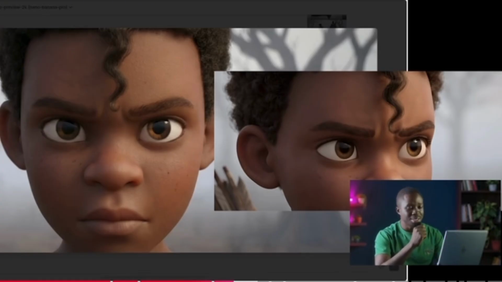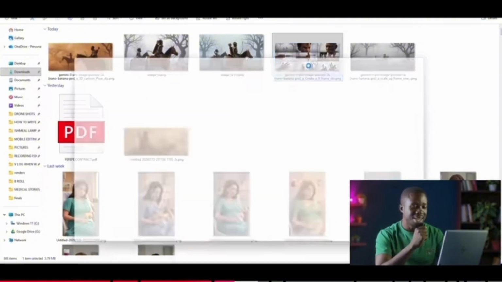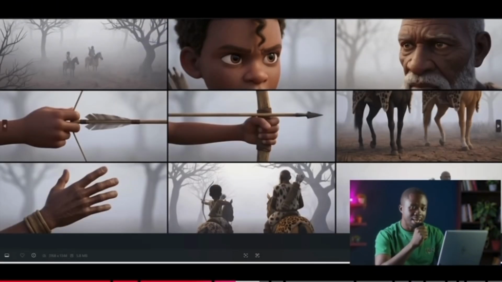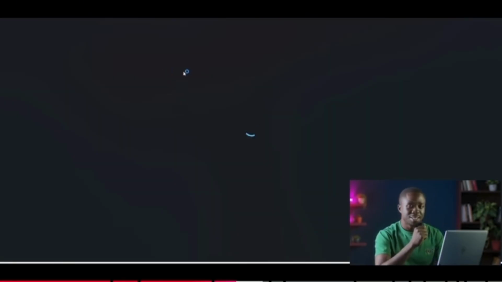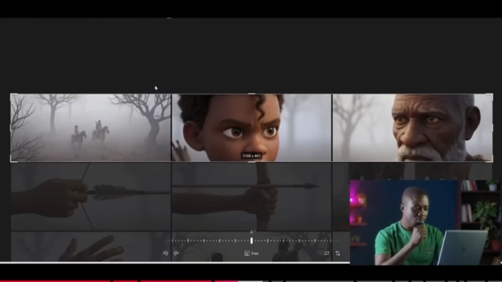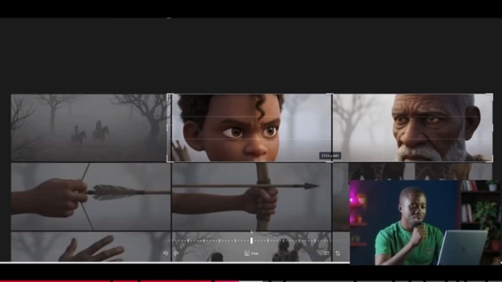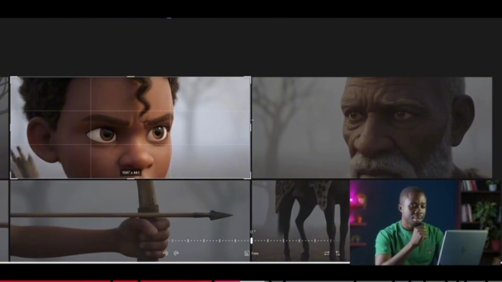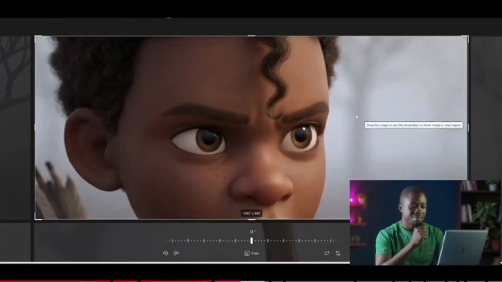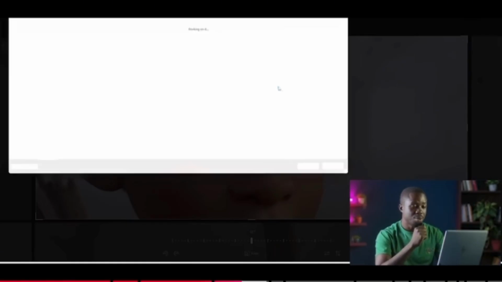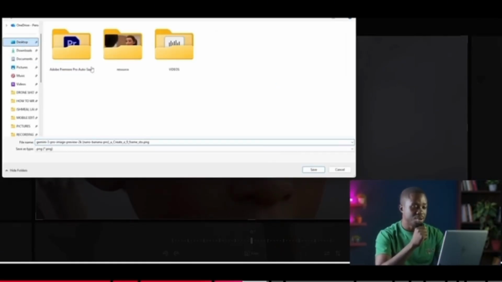So what do I do? I usually just go back over here and click on the image and open it in the regular Windows editor, and I just go up and click on the crop button, and it gives me the chance to be able to crop the images. So I go in and crop every single image. So I pull it down as I'm doing here, pull the sideways, get to that particular one, and then hold this other end too in, and this is it. If I have any refining to do, I do. Then I click on save as a copy. Very important, click on save as a copy, not to override the original image, so that you can keep creating.